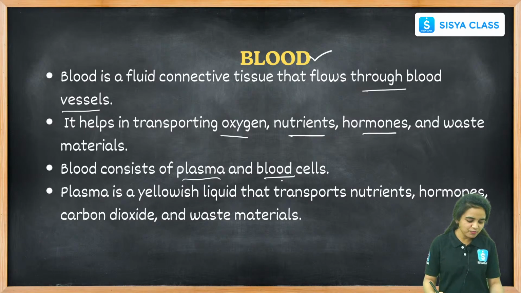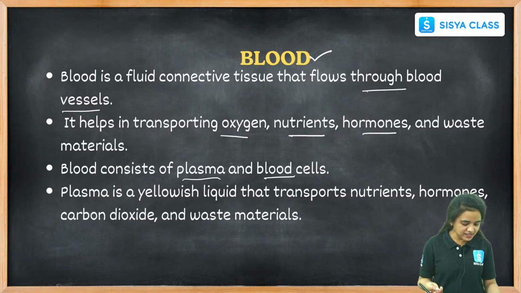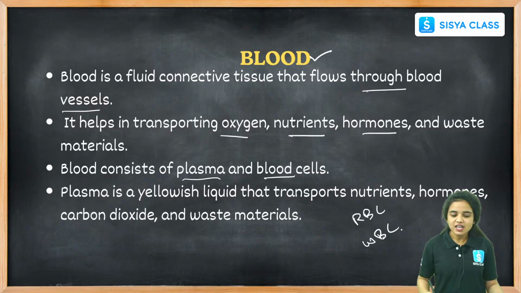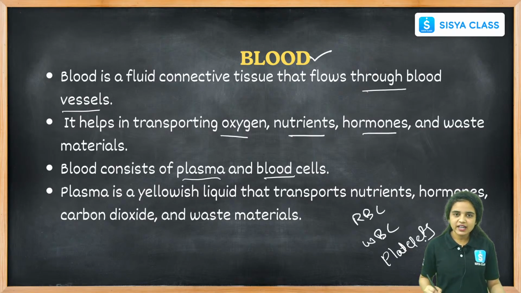There are different types of blood cells: white blood cells, red blood cells, and platelets. What are their functions? Red blood cells carry the oxygen. White blood cells help to protect and fight against diseases. Platelets clot the blood when we get any injury.